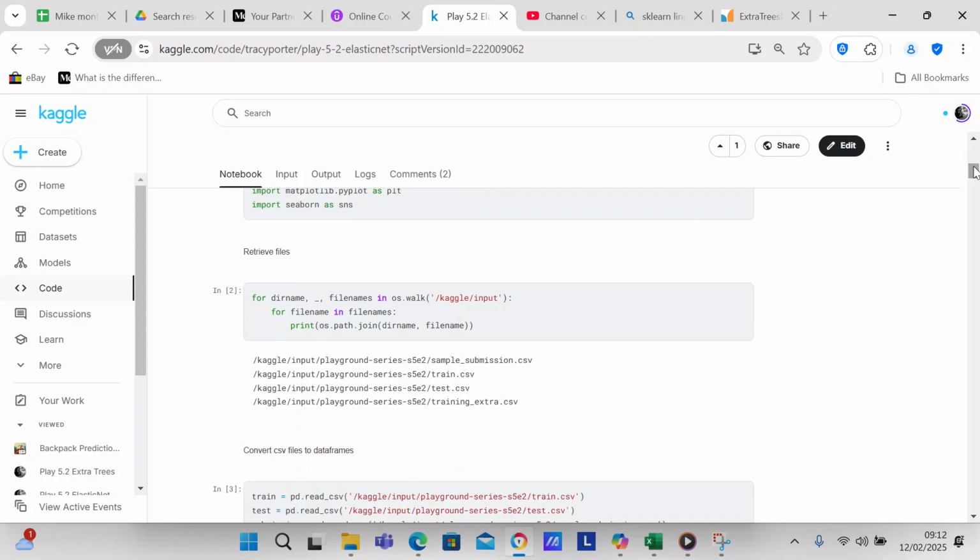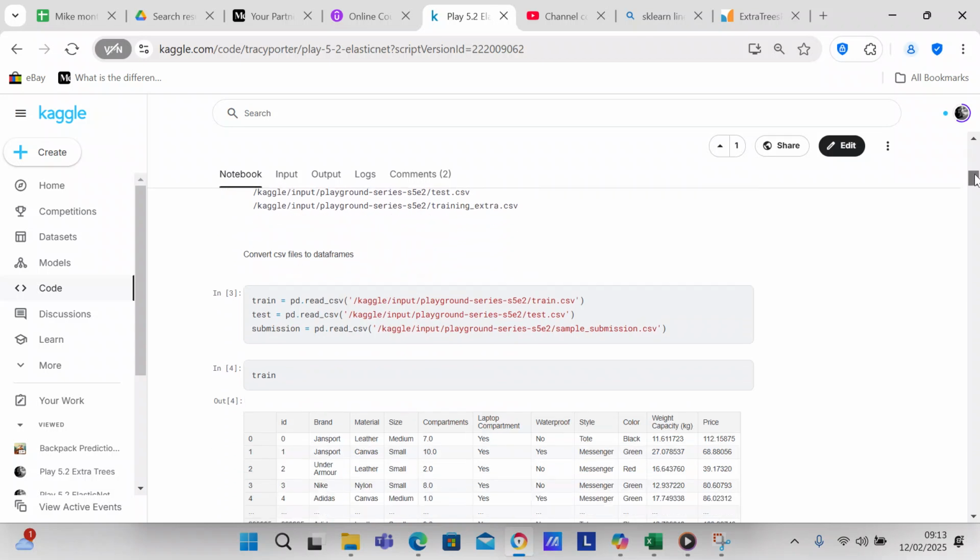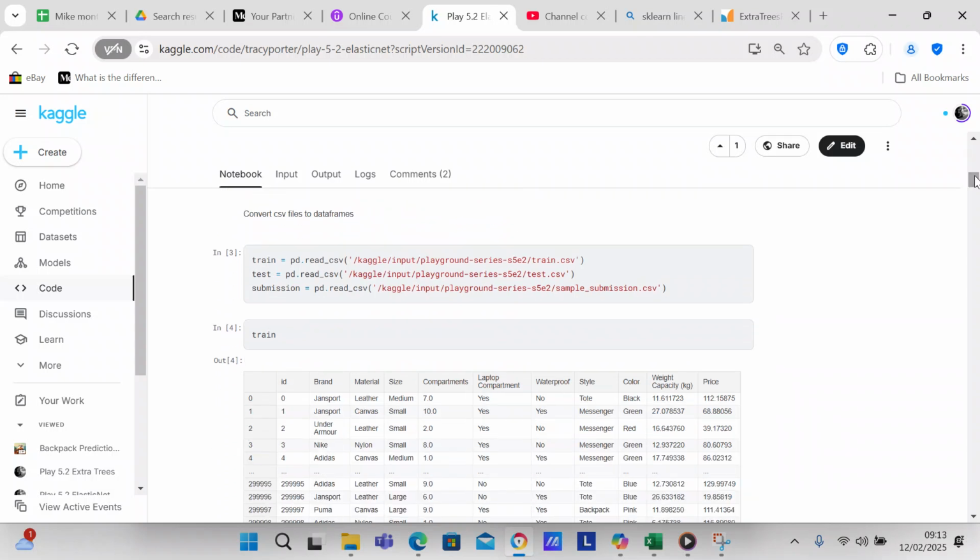And then we're going to retrieve the files using OS. When we retrieve the files using OS, you're going to get train, test, and submission. And you're also going to get a training extra, which I didn't open because apparently it's got lots and lots of data in it. And so I decided not to use it because my computer doesn't have a lot of power. We're going to convert the CSV files to data frames with pandas. And then our data frames are going to be train, test, and submission.